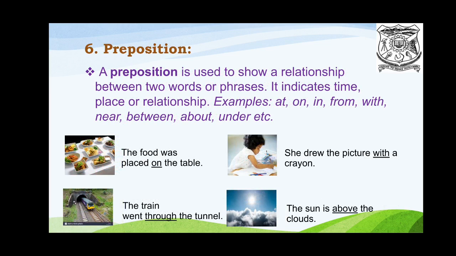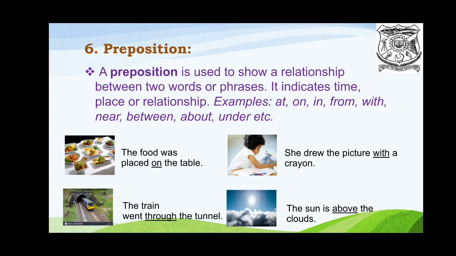Next one, preposition. A preposition is used to show a relationship between two words or phrases. It indicates time, place, or relationship. Examples: at, on, in, from, with, near, between, about, under, etc. Look at the sentences.